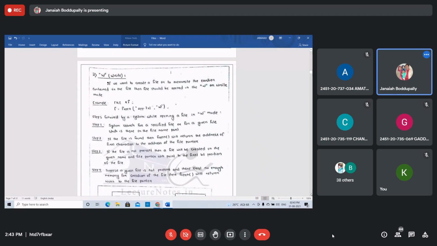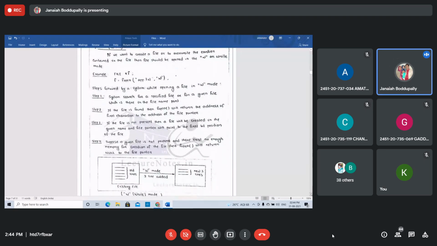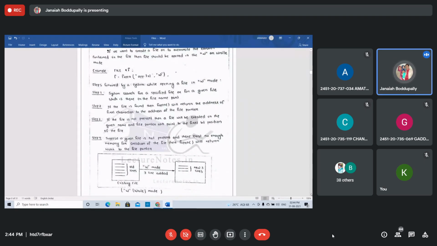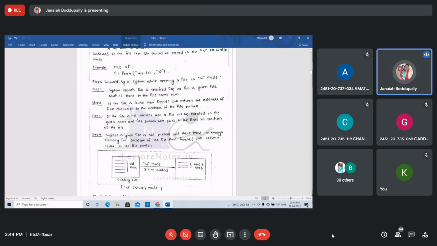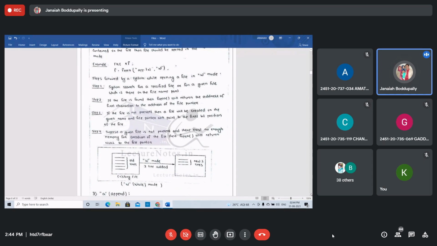See this. FILE star F equal to fopen. The syntax is like this: FILE star F equal to fopen("app.txt", "w"). What are the steps if you open a file in the W mode, write mode? First step, the system searches for the given file specified in the file name part.